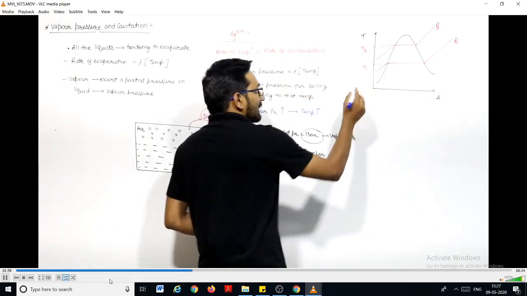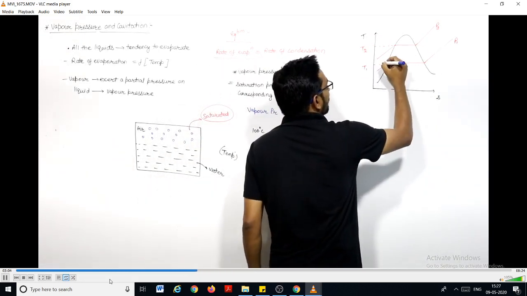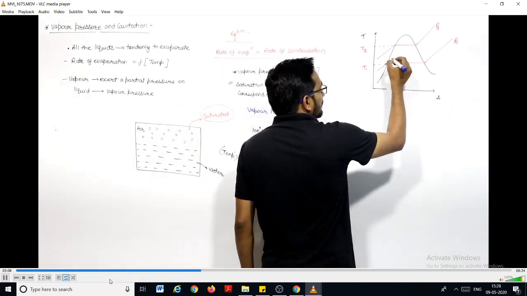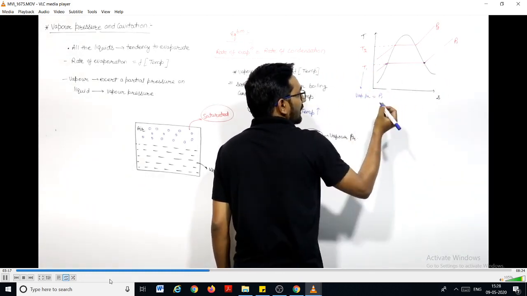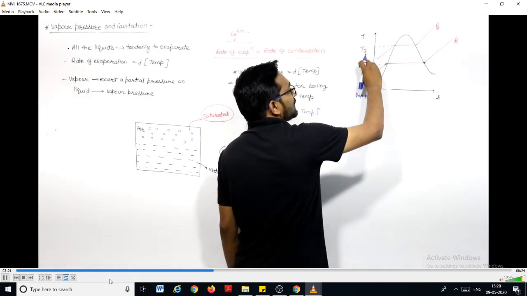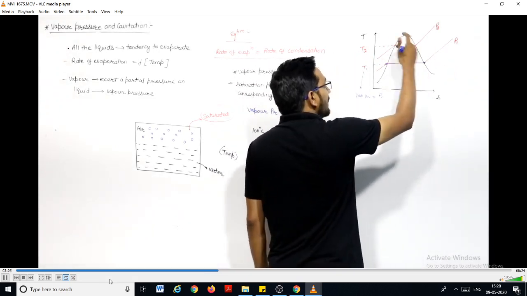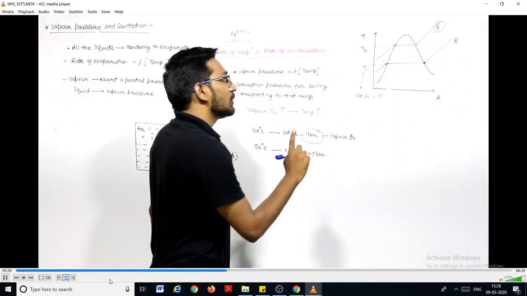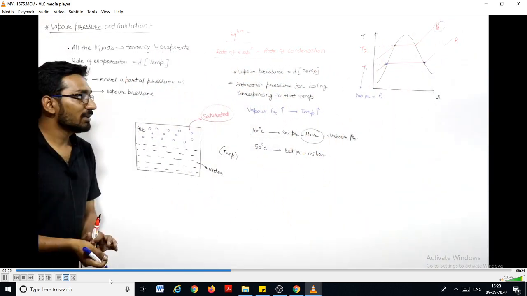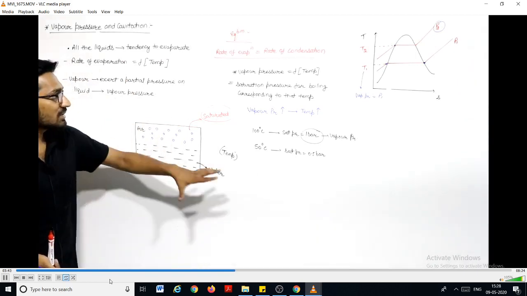So we can say that at temperature T1, the saturation pressure is P1. So at temperature T1, the vapor pressure is P1. If you want to boil any liquid at temperature T1, you have to take the vapor pressure P1. Similarly, for the temperature T2, the vapor pressure will be P2. This is the saturation pressure corresponding to T2. So you can boil like this, and we can say if the pressure is constant, then you can boil by increasing or decreasing the temperature. So this is the concept of vapor pressure.